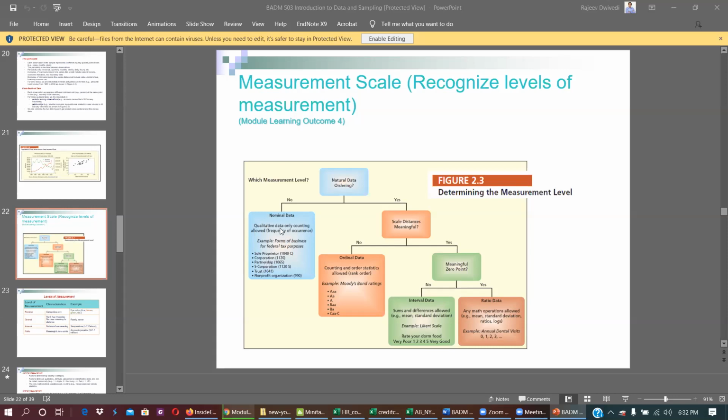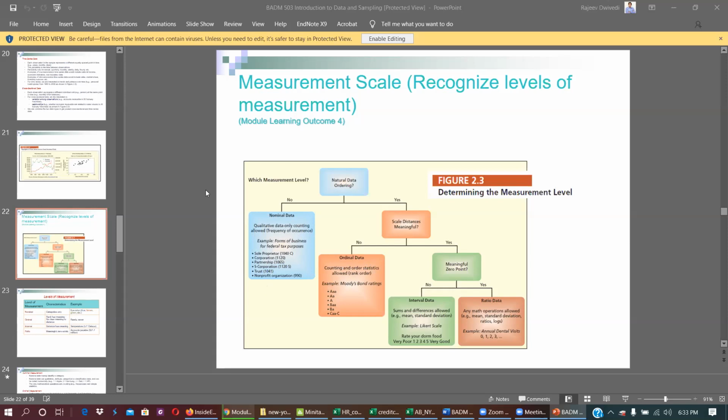Or what is ordinal data? Ordinal data is nominal data plus one extra quality, that if you can arrange that nominal data in order, that is ordinal data.